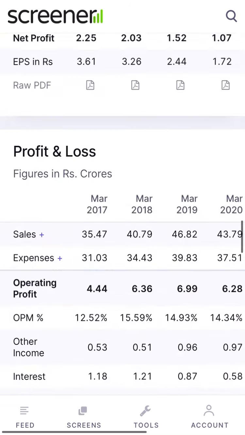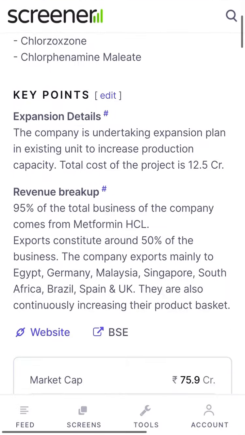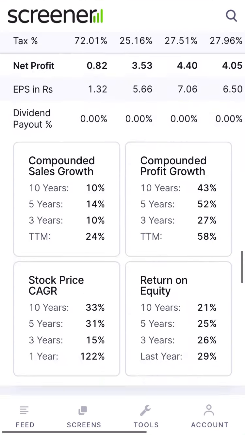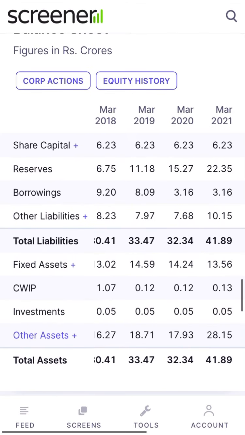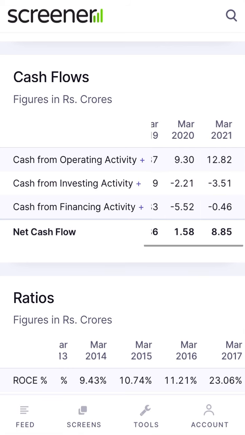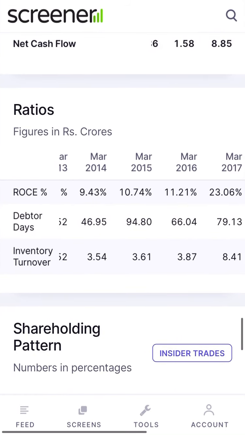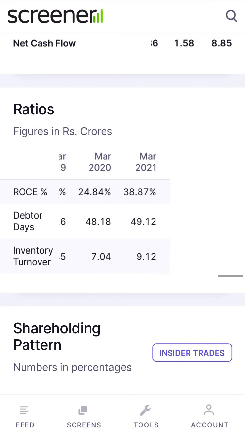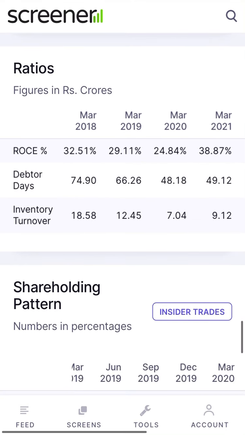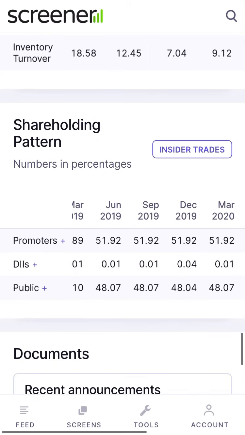75 crore market cap and cash 14 crore, a very good sign for the company. Solid sign. Cash flow is also maintained. You can see 8.85 crore last year. Return on capital employed is 38%, also increasing, very good. Debtor days are also increasing. Inventory turnover ratio is 9.212, very good.